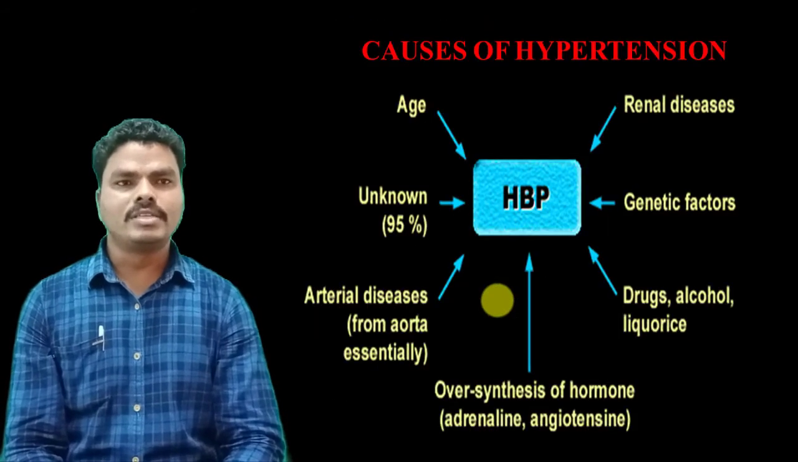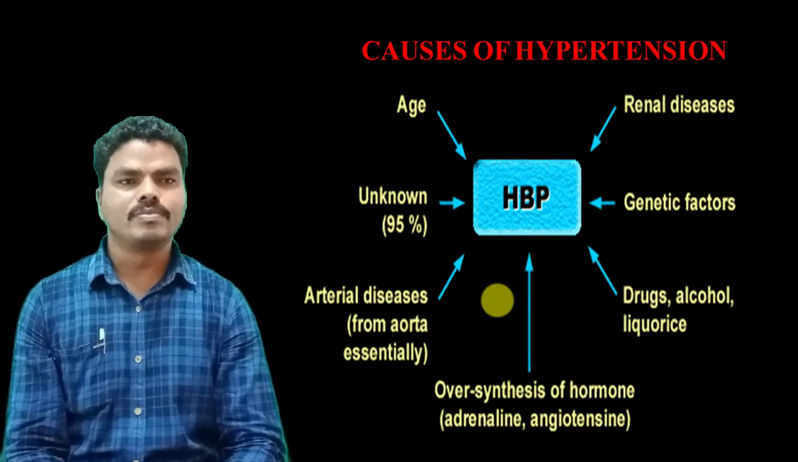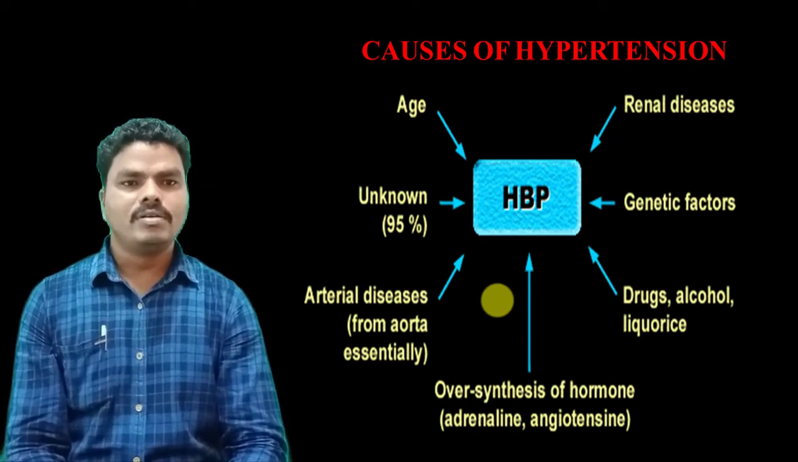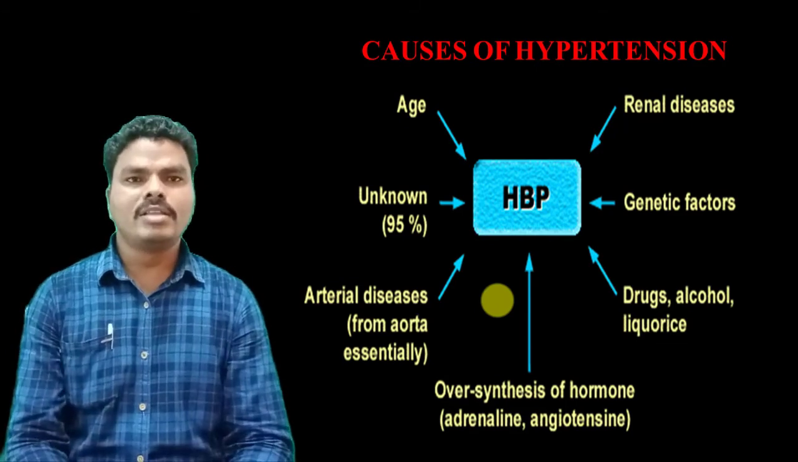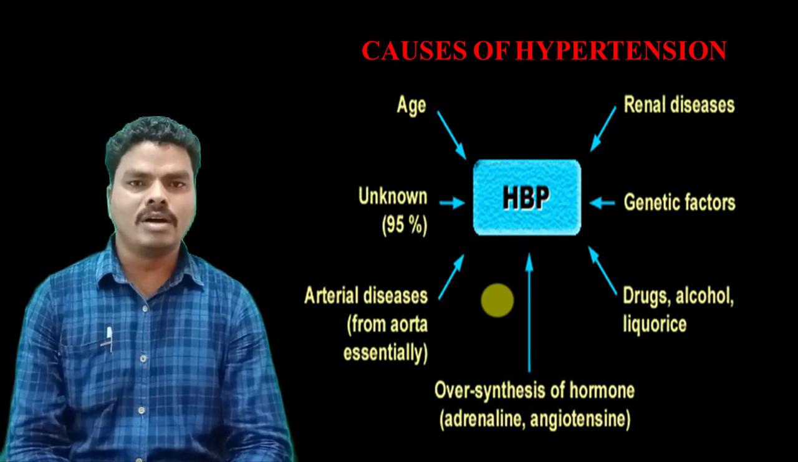And here we can see the pictorial representation of the causes of hypertension. That includes renal disease, genetic disorders, drugs, alcohol, licorice, oversynthesis of hormones, arterial diseases, and some unknown causes that can produce hypertension. Among all these, 95% of hypertension is produced by unknown causes.